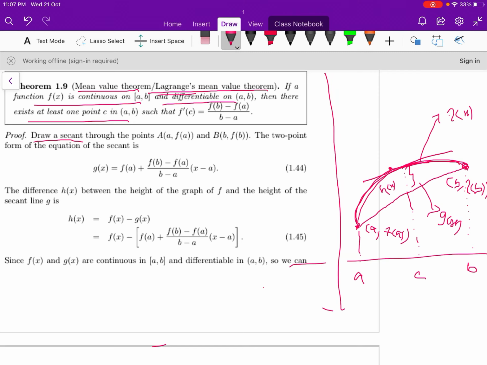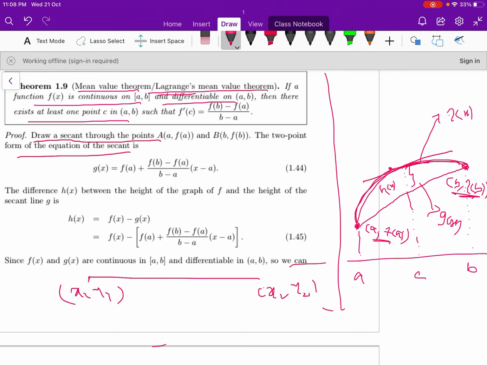Let us draw the secant through the points (a, f(a)) and (b, f(b)). The two-point form of the equation of a line, with points (x1, y1) and (x2, y2), is (y minus y1) by (y2 minus y1) equal to (x minus x1) by (x2 minus x1).